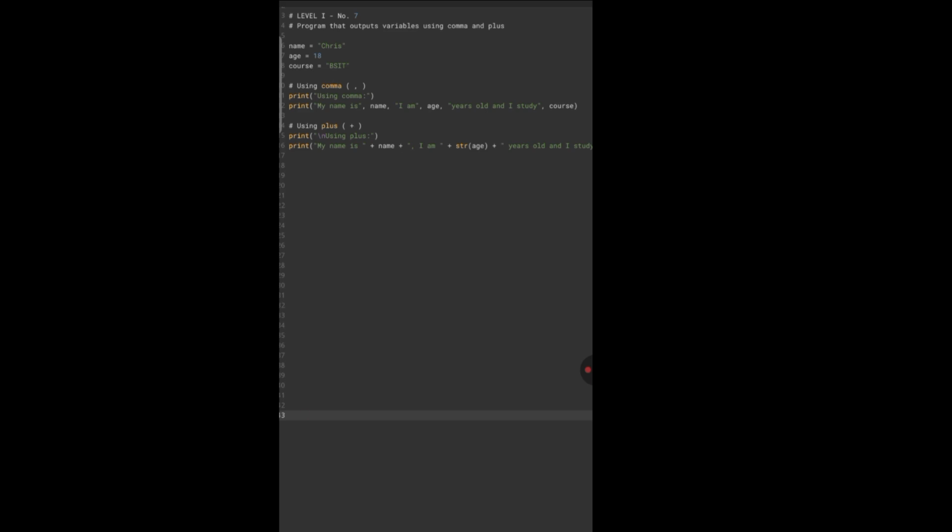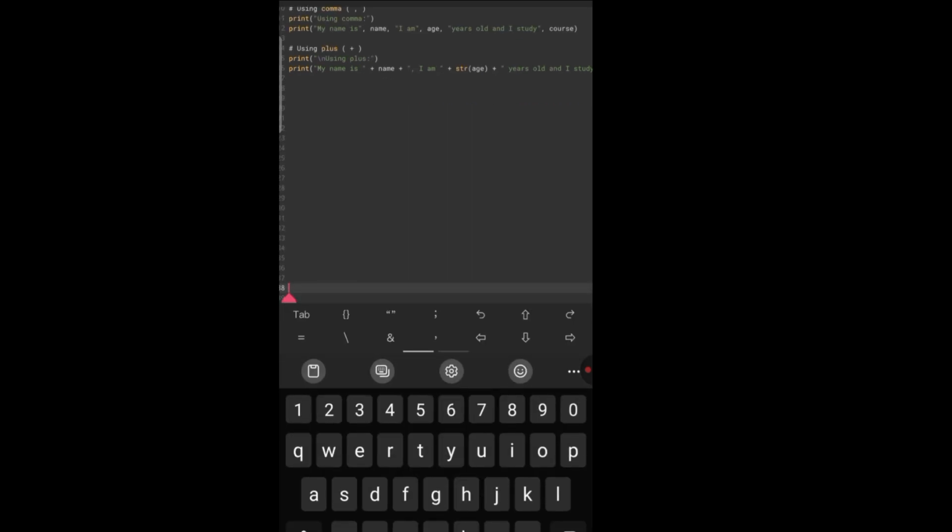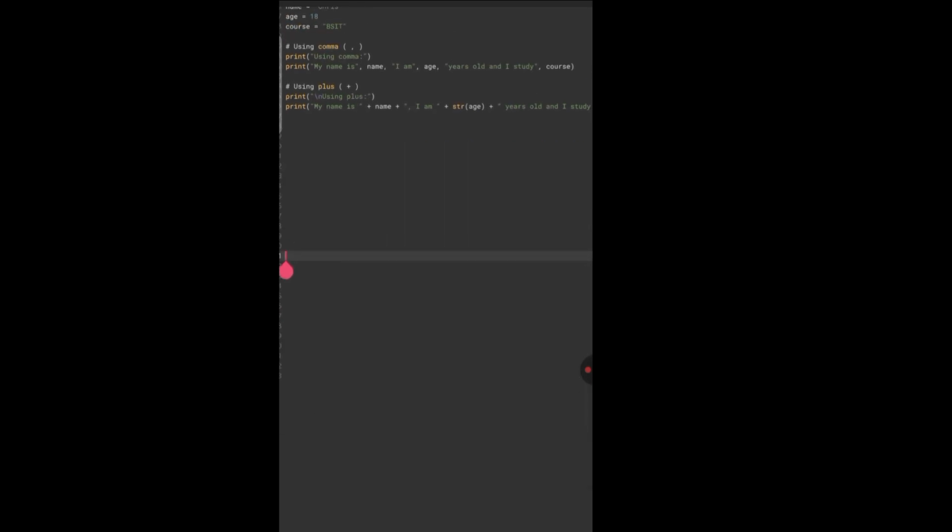Using plus, print, open parenthesis, quotation mark, my name is, quotation mark, plus name, plus, quotation mark, I am, quotation mark, plus str of age integers, plus years old, and I study.